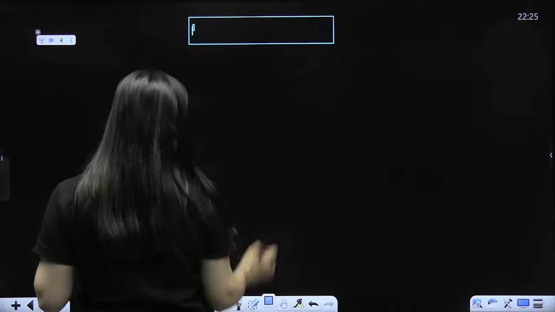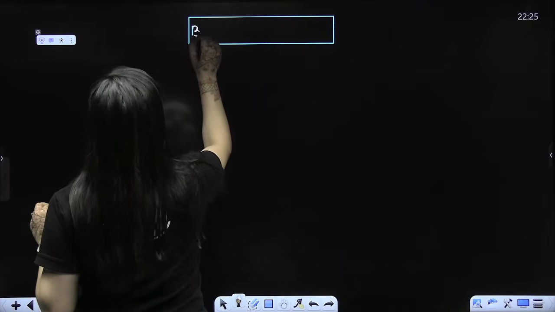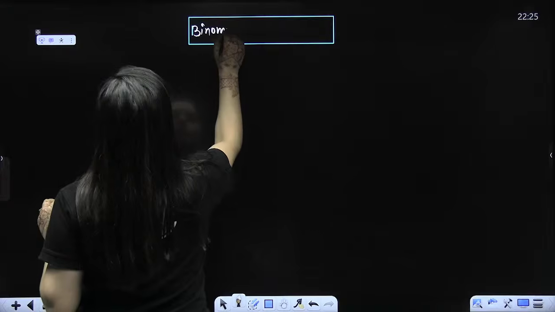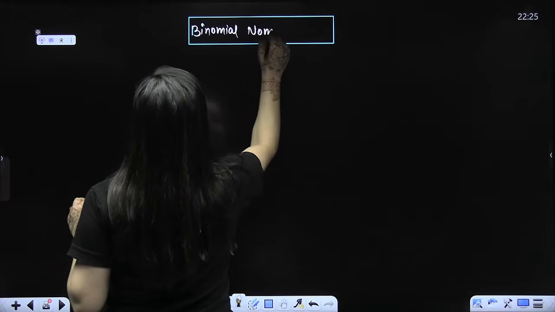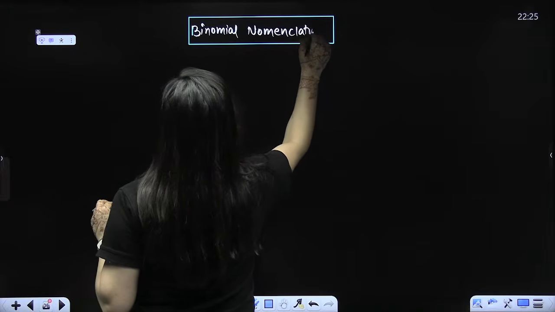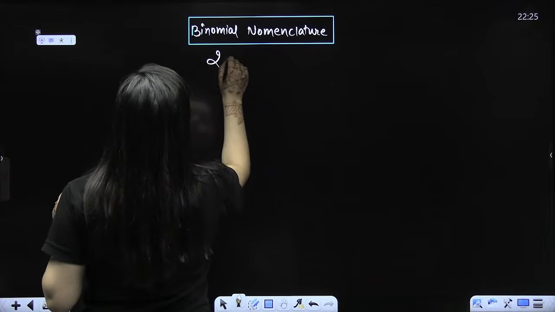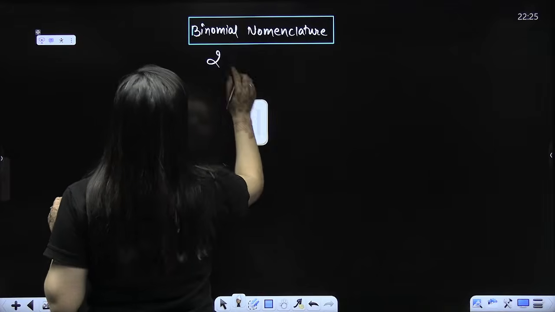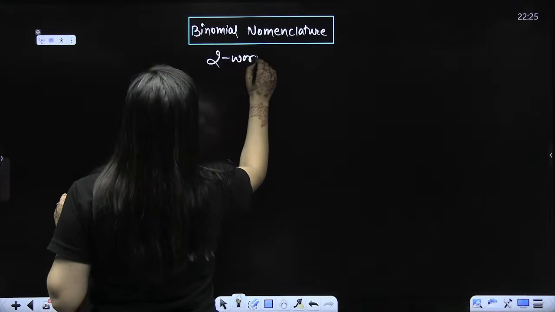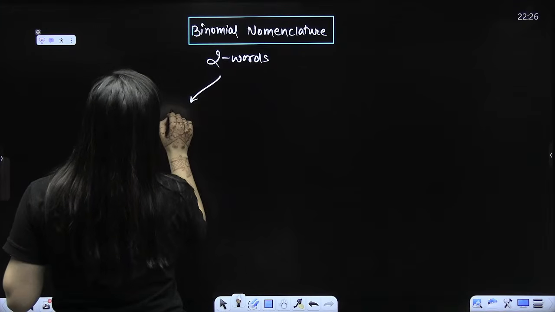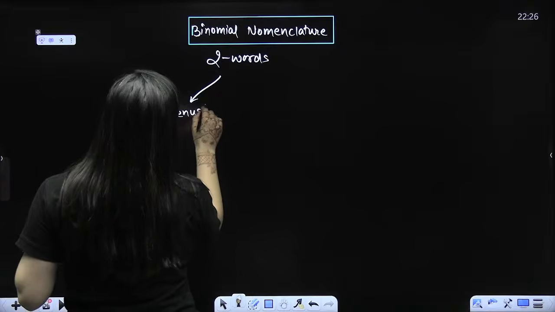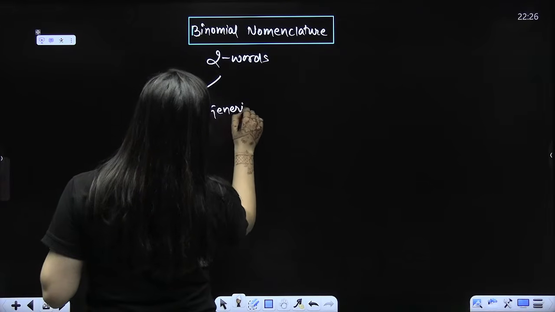As I said, the word that we have is binomial nomenclature. Two words are given. First is the genus name, also known as the generic name.